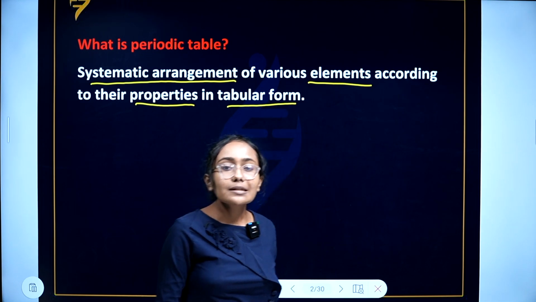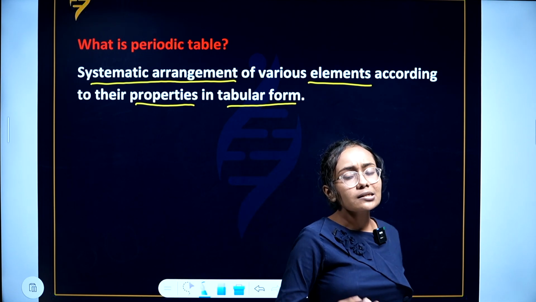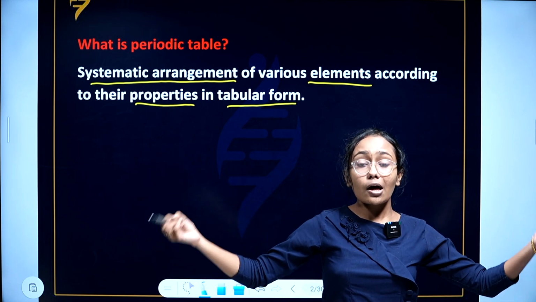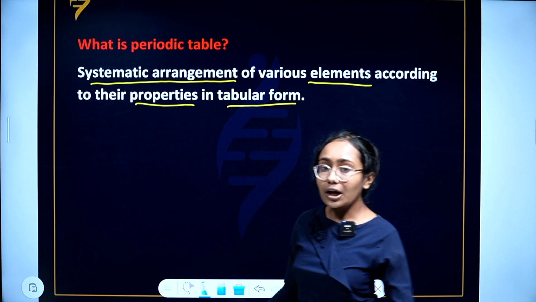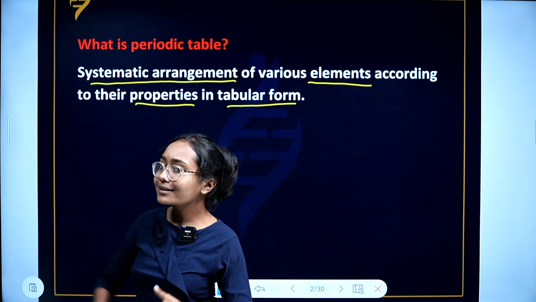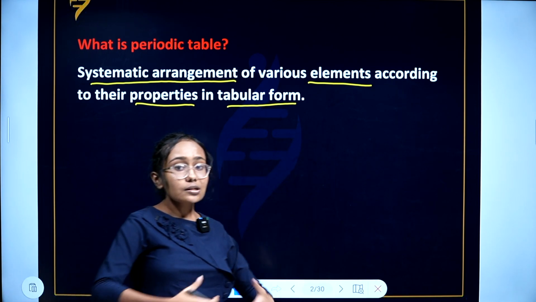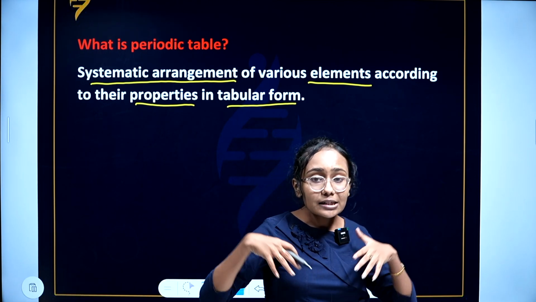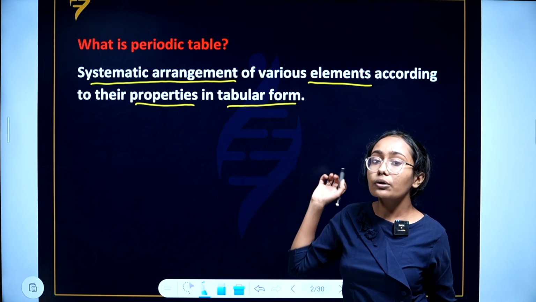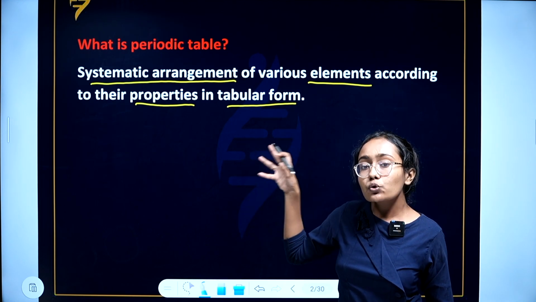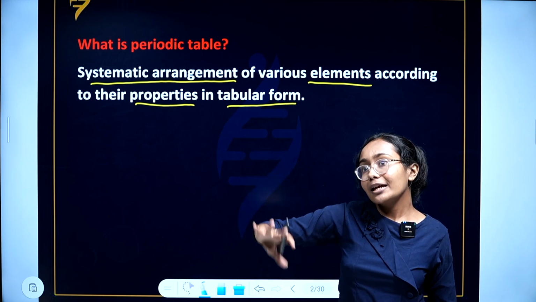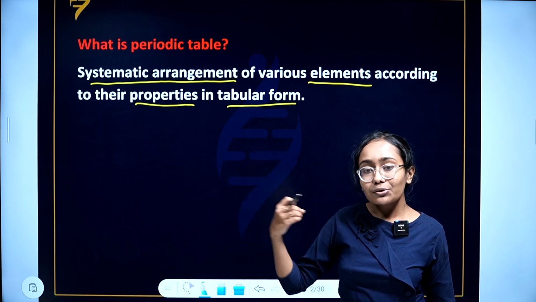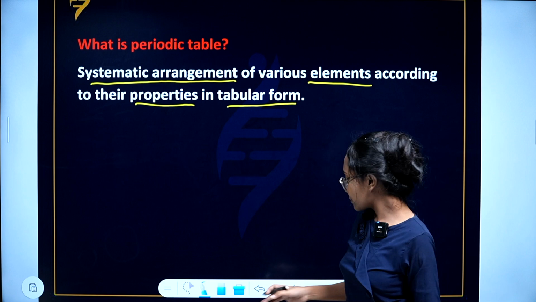So the periodic table is actually a table consisting of a lot of elements like hydrogen, helium, lithium, beryllium, boron, carbon, nitrogen, oxygen, fluorine, etc. It consists of a lot of elements, and they are classified systematically based on their properties and made into a tabular form. So that is a periodic table.